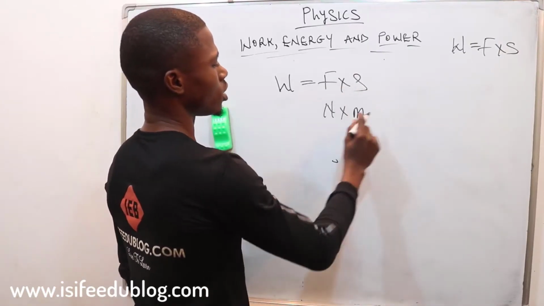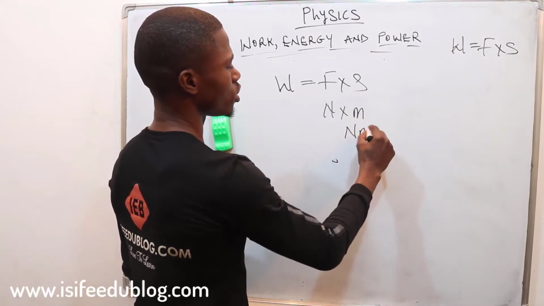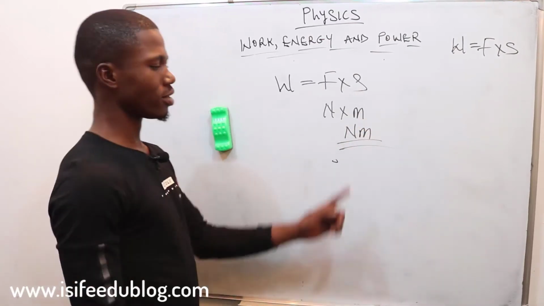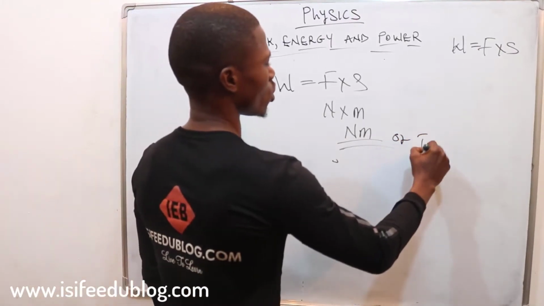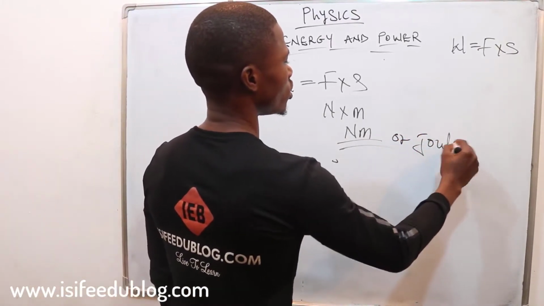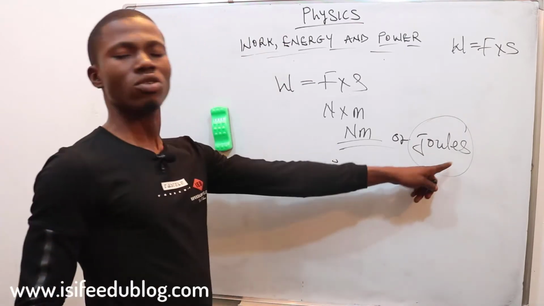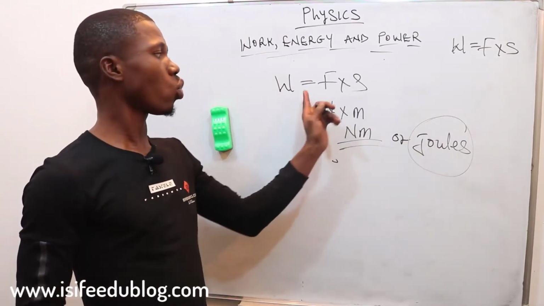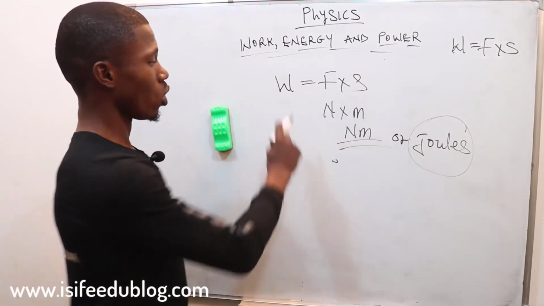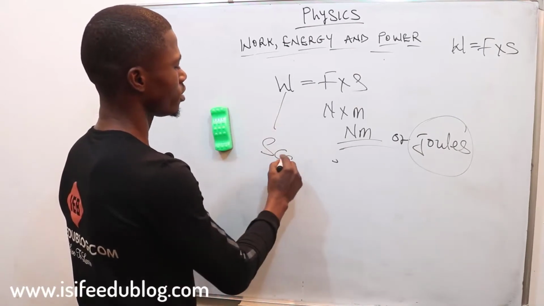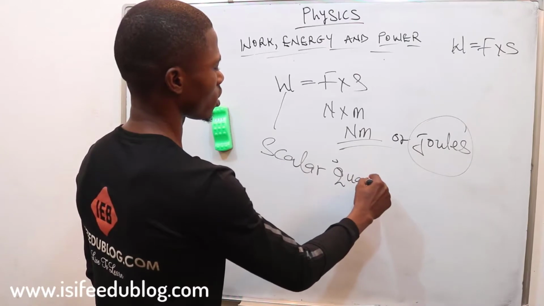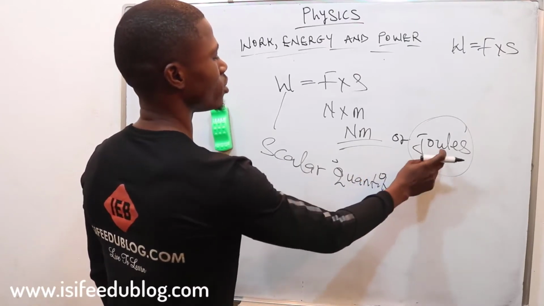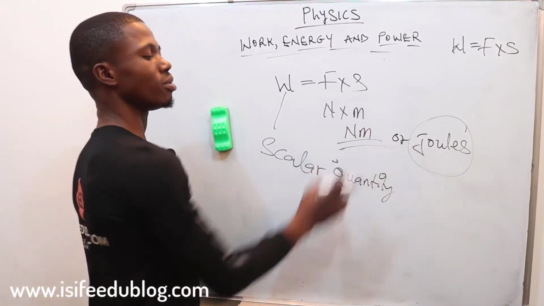So this is Newton meter. So work has an SI unit of Newton meter or joules. This shows me that work is measured in joules. And work, again, is a scalar quantity. And it is measured in joules, Newton meter.